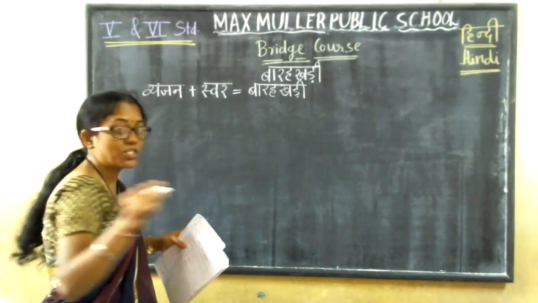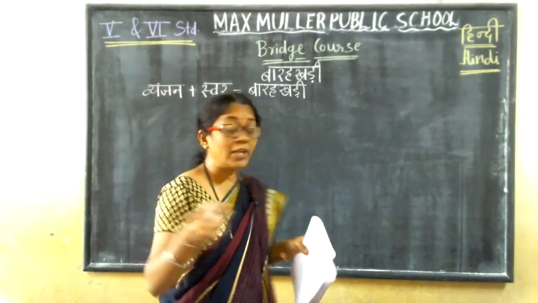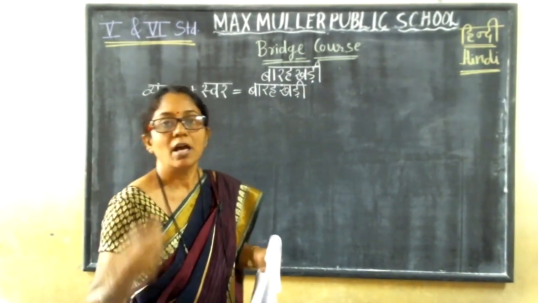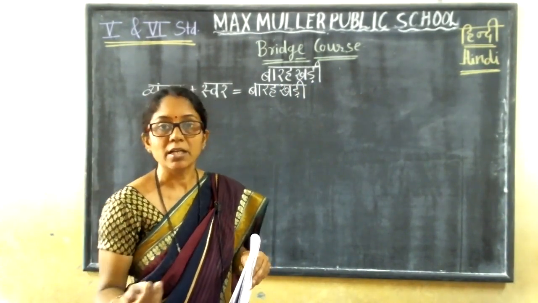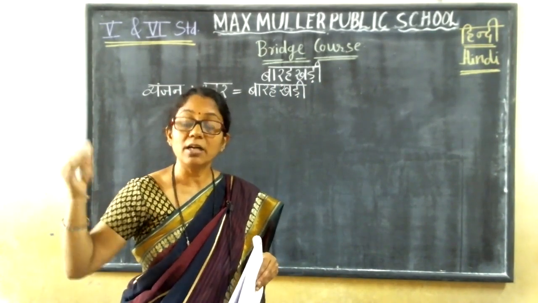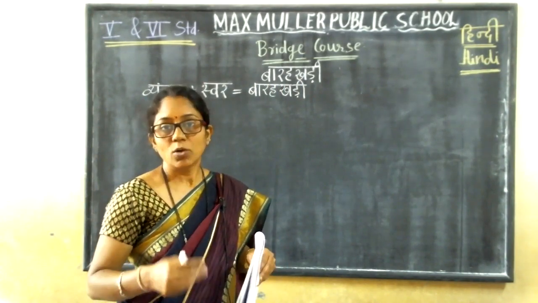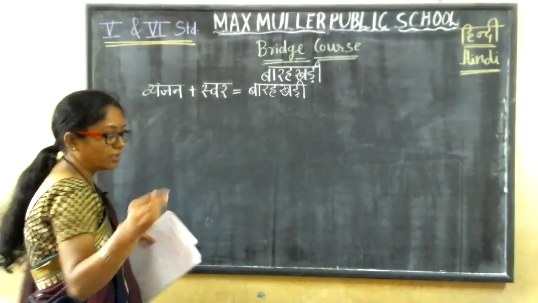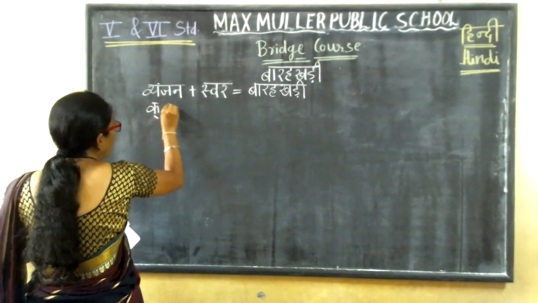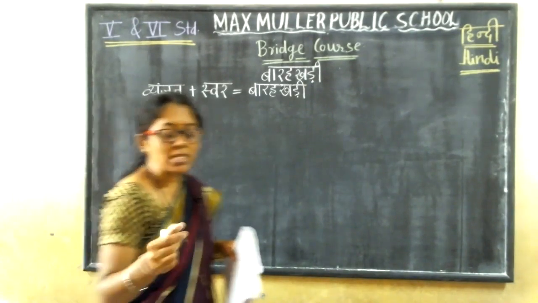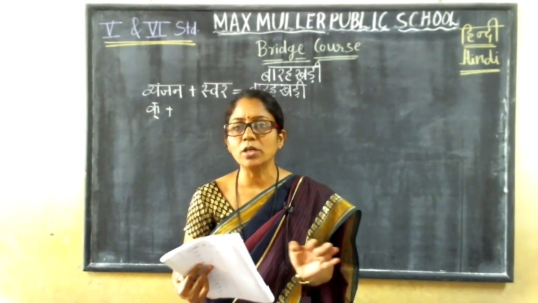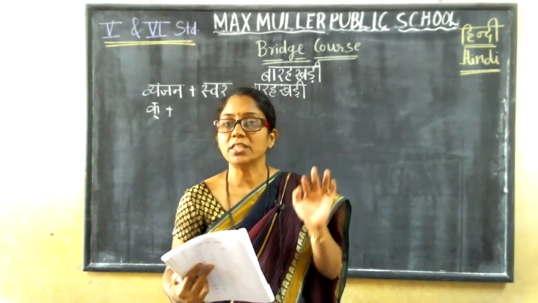So today I'll teach you Ka Barakhadi. If you learn this method, you know how to form Barakhadi, how we get the Barakhadi. If you learn this with one letter, you can learn other letters in the same way. So first I'll take here the vyanjan Ka half plus swar. What are the swar, children? A, E, all are swar, no? So we will add swar to the vyanjan.